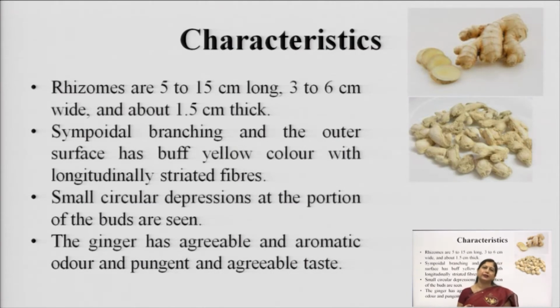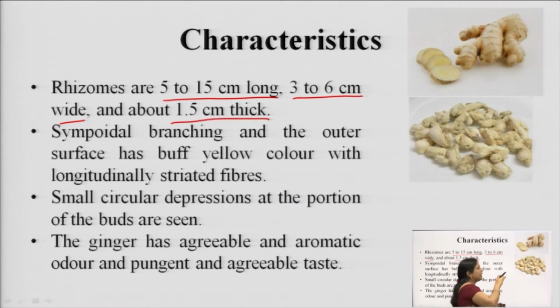Now, the characteristics of this ginger: rhizomes are 5 to 15 centimeter long and 3 to 6 centimeter wide. You must have seen these rhizomes in your house. Roughly it is of the size of 5 to 15 centimeter in length and 3 to 6 centimeter in width, and the thickness is about 1.5 centimeter, and it is a slightly flattened structure. It is a flat structure, it is not a circular structure.